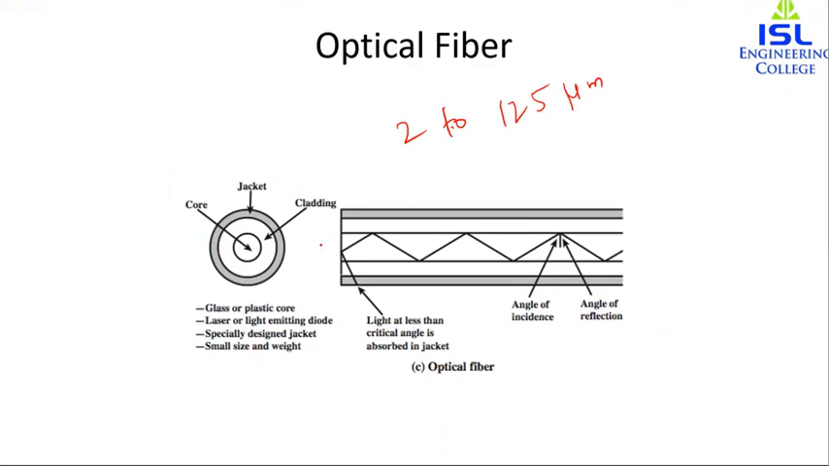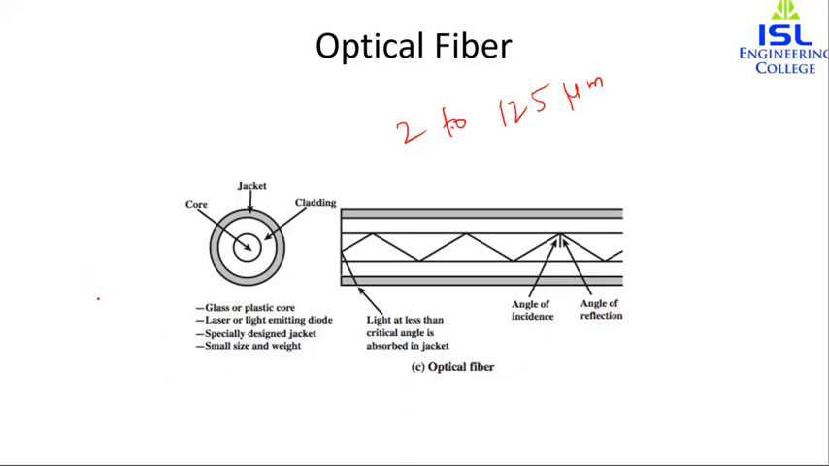And what is the fiber made up of? It has a core, then it has a cladding and a jacket, that is the outermost covering. The core is made up of glass or plastic, and then we have a laser or light emitting diode, and a specially designed jacket which is of small size and weight. The fiber is very difficult to manufacture, but it is very economical and provides very good performance.